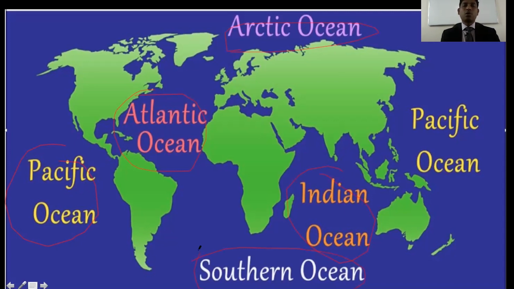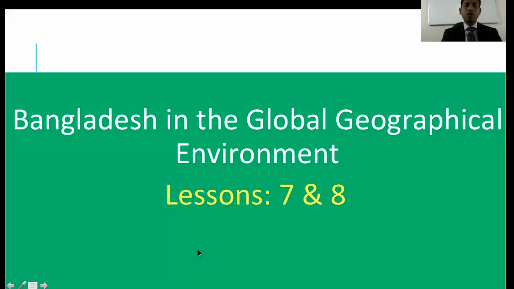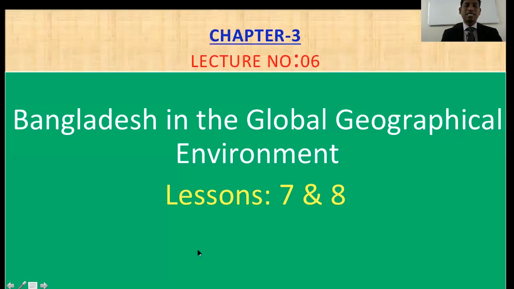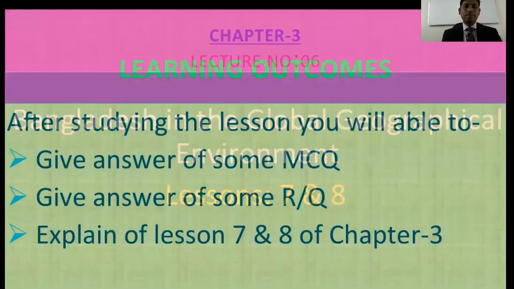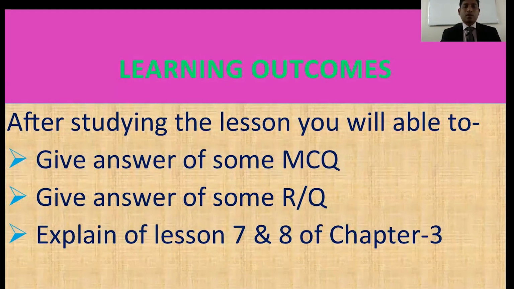Now you have to say what will be our today's topic. Can you tell me? Very good. Yes, our topic will be Bangladesh in the Global Geographical Environment, Chapter 3, lecture number 6, lesson 7 and 8. Okay, so learning outcomes. After studying this lesson, you will be able to give answers to some MCQs, give answers to some related questions, and explain lessons 7 and 8 of chapter 3. Okay.